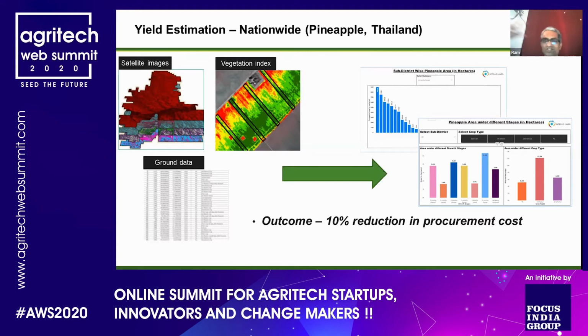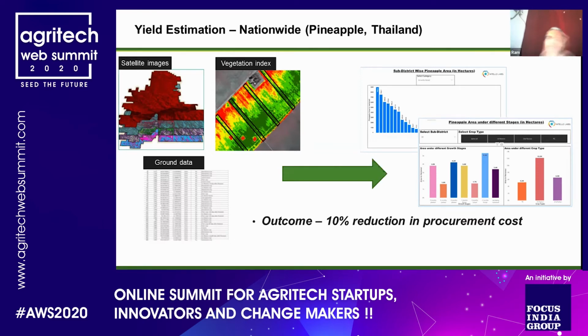We said that this is the expected volume of pineapples to hit the market by this time period, which then allowed the company to plan their procurement better. They were able to figure out what would be the expected dynamics, how they would need to either compensate for less, or they would have a surplus and manage their costs and so on and so forth. So we help them reduce their procurement costs in this case.